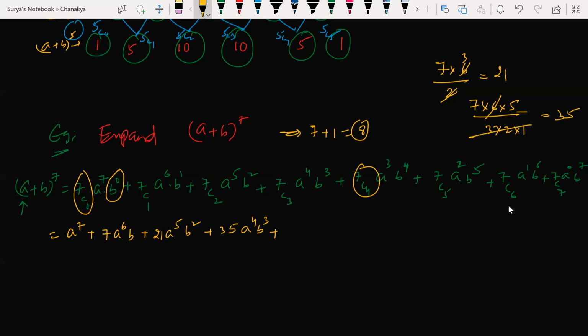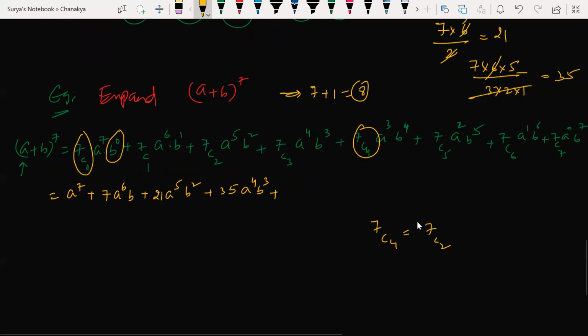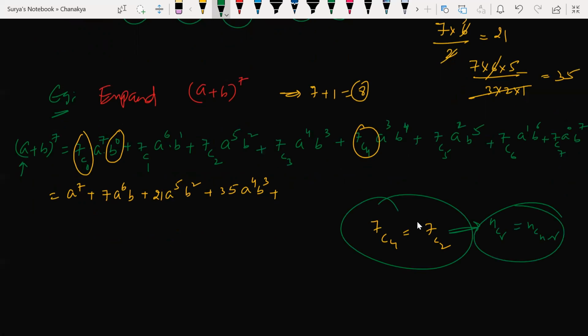7C4, answer is what? Guys, 7C4 can be written as 7C3, as per the formula of permutations and combinations. Guys, in the combinations lesson we learned nCr is equal to nC(n minus r). As per that I'm writing. So now 7C4 can be written as 7C3, and 7C3 was 35.